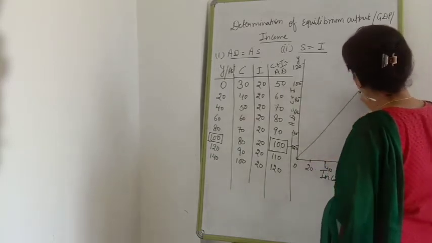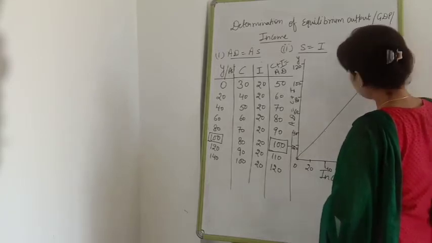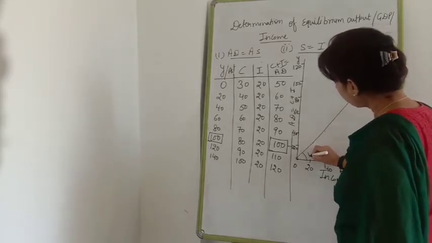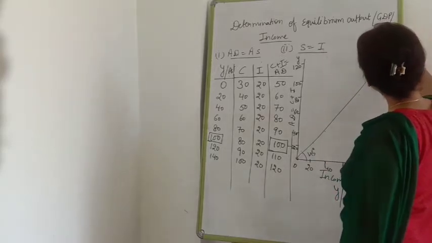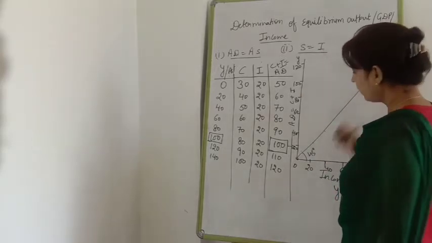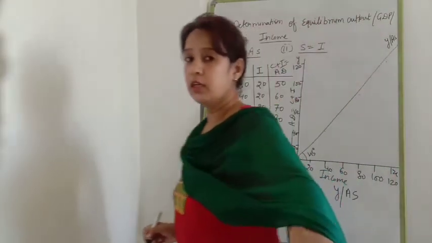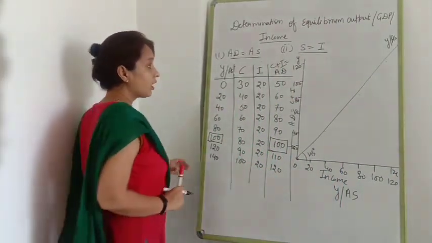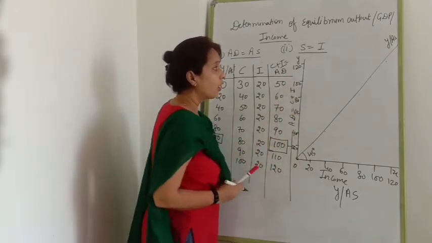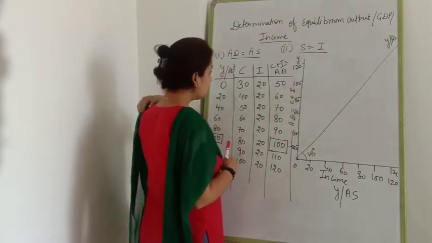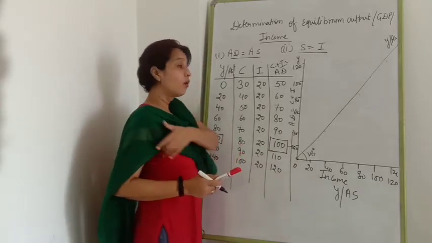Because these both are equal, you are going to get a 45 degree line which shows the identity between income and AS. Clear? I don't think you are going to get stuck. I explained a number of times how we are going to take Y and AS.